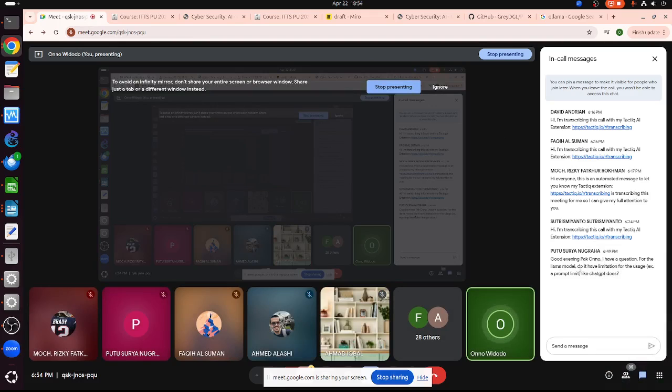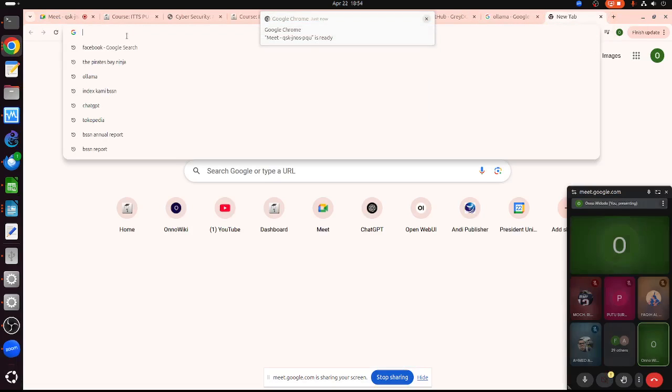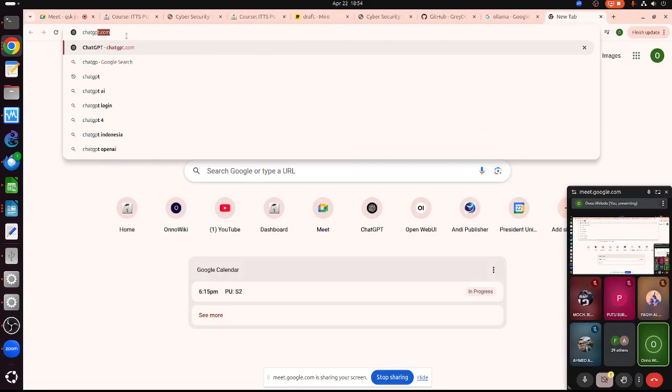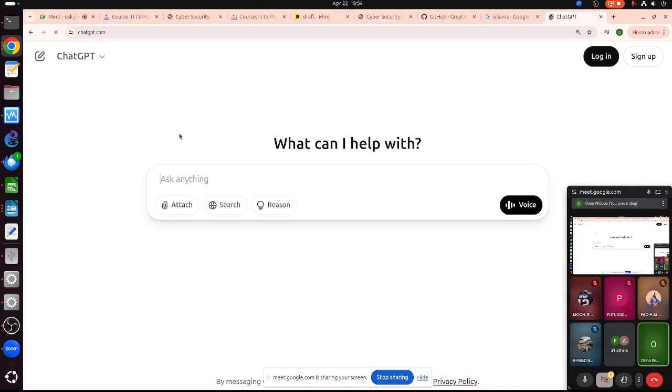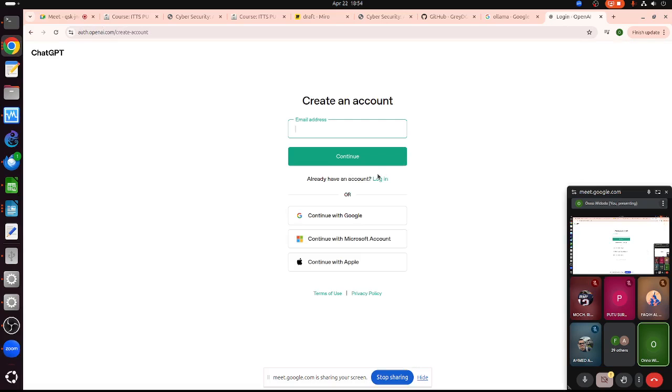For the Llama model, does it have a limitation for the usage? To be honest, I don't know. Let me see. Continue with Google.